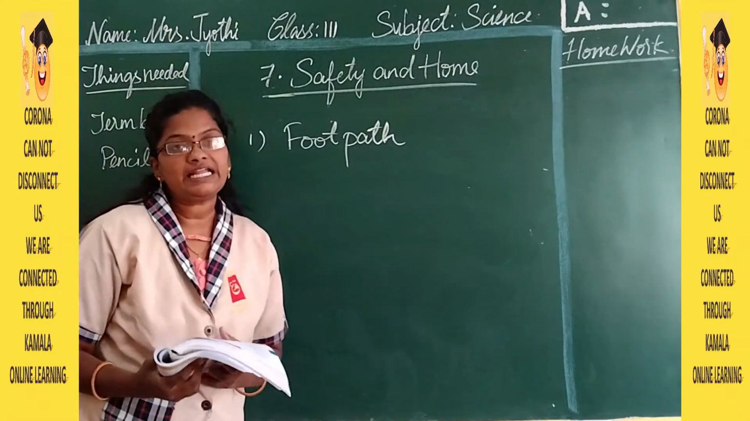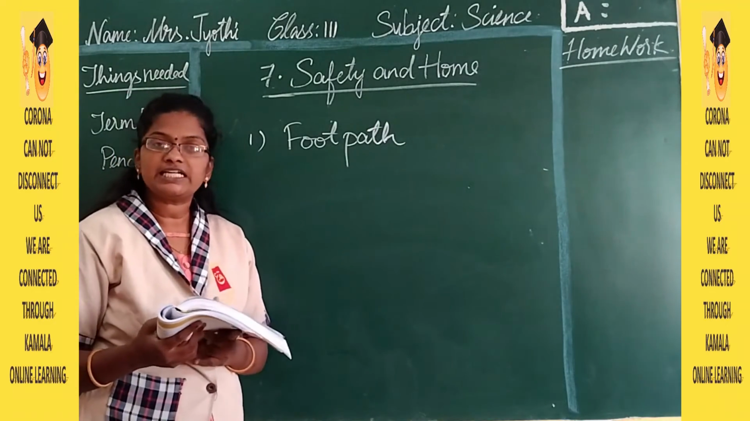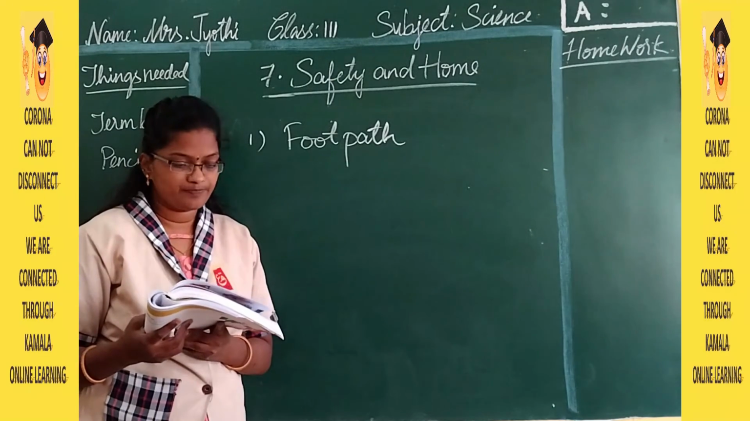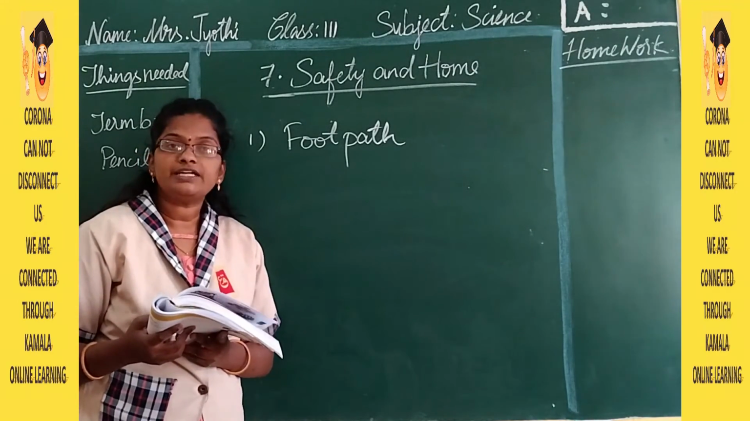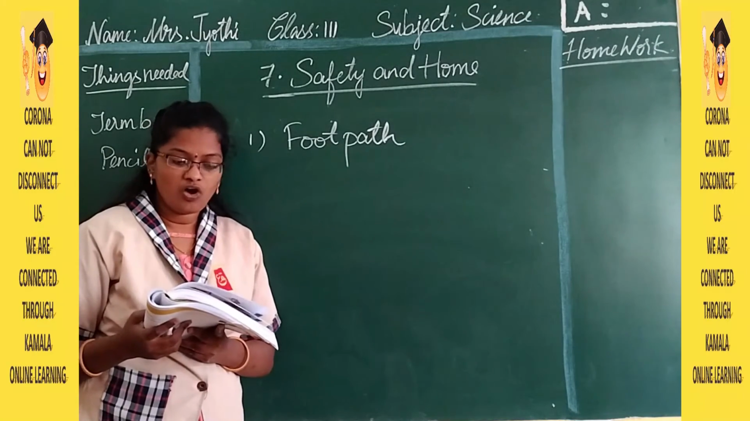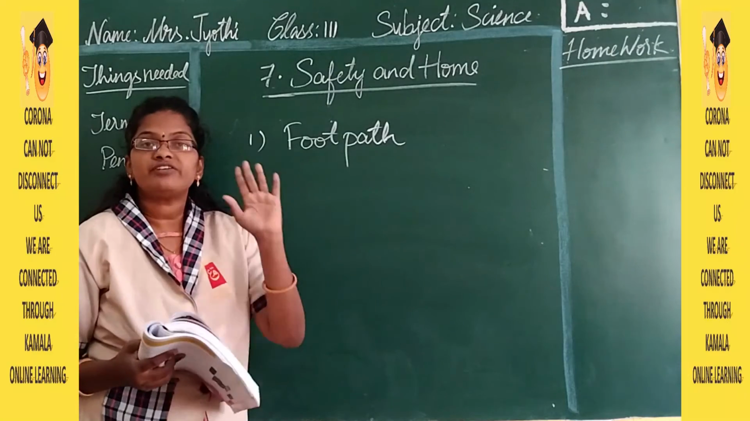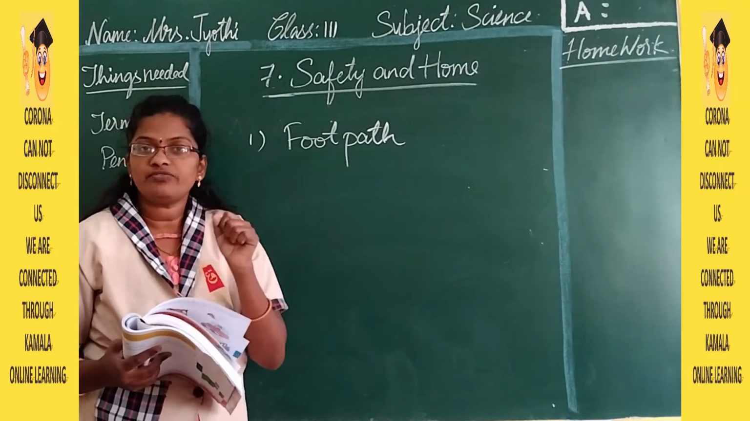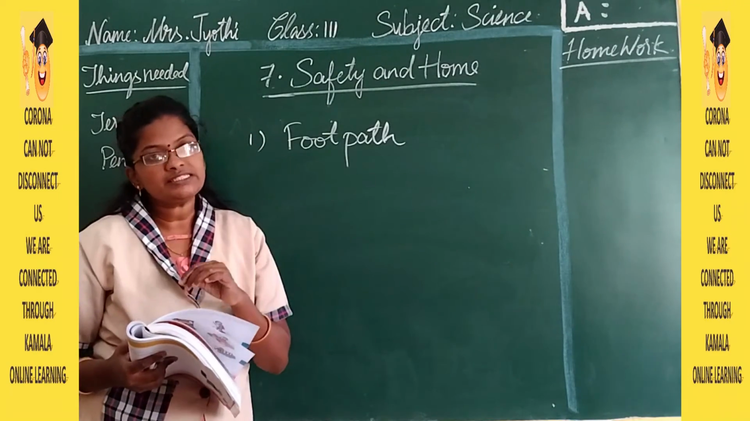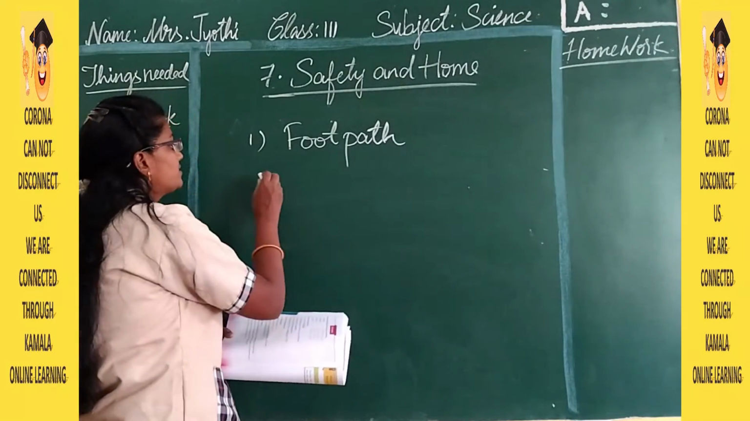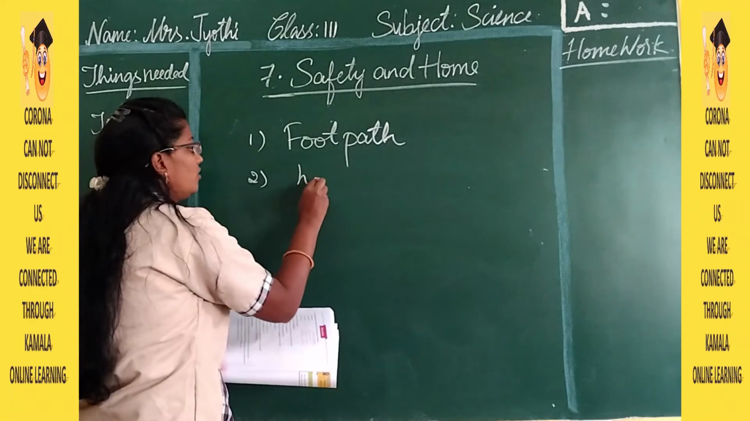So you have to underline the answer. Okay, underline the correct answer. Underline footpath. Then second one, do not touch hot or cold utensils with your bare hands. So with our bare hands like this, what we should not touch? Hot utensils or cold utensils? It is hot utensils. So the second one is hot.